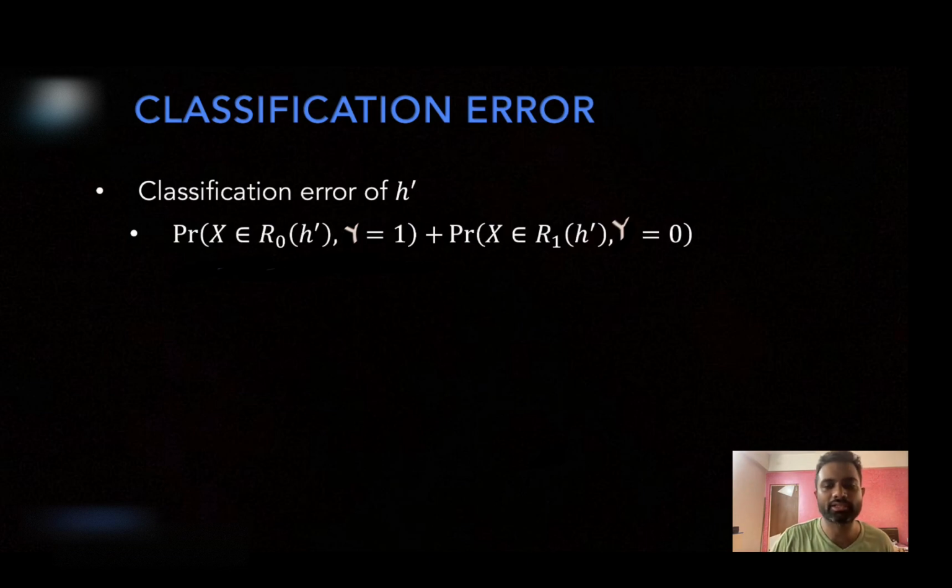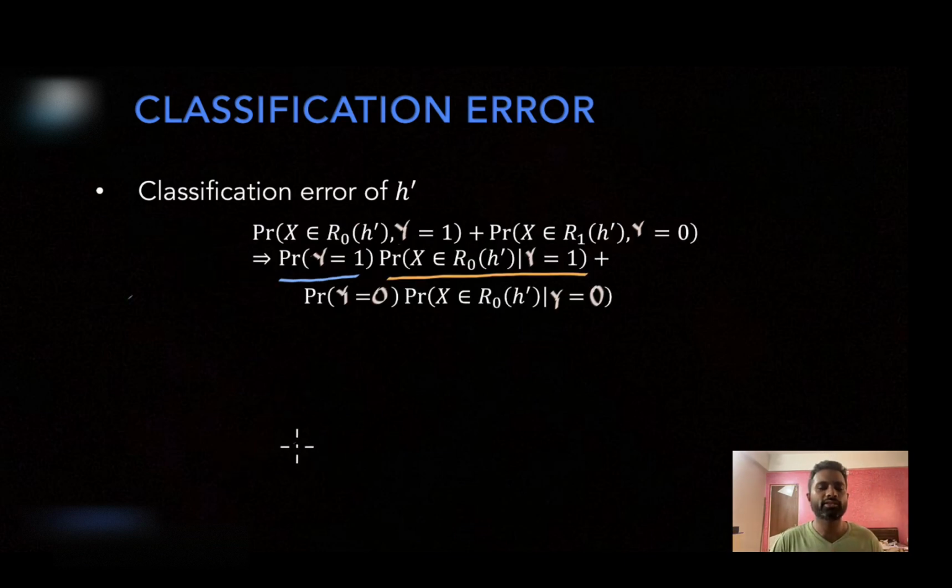So this is a summation of these two probabilities, and please know this is a joint probability. Can I write this joint probability using the multiplication rule? This is what I have written in terms of the multiplication rule. Now please know, these blue quantities are nothing but the prior probabilities, so they can be easily replaced. This conditional probability can also be represented as a class conditional probability. This conditional probability is the probability of x in R0 given y equal to 1. So in terms of class conditional probability, how can I write it? This probability is over all possible x's in R0. That means I am integrating the class conditional probability over R0.